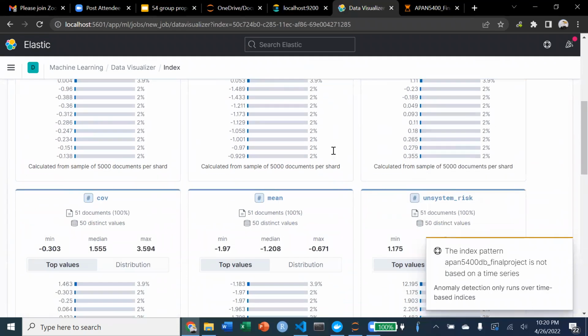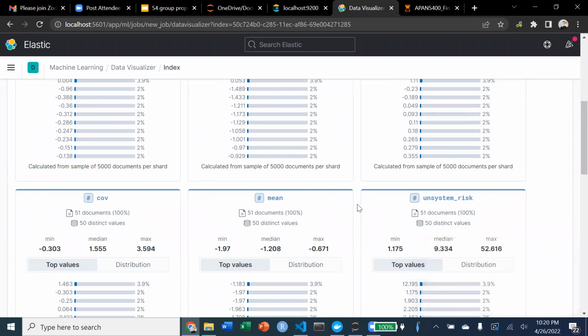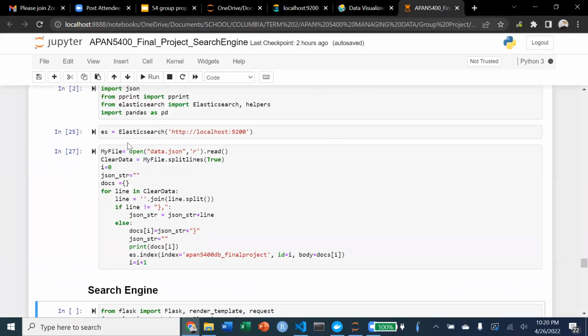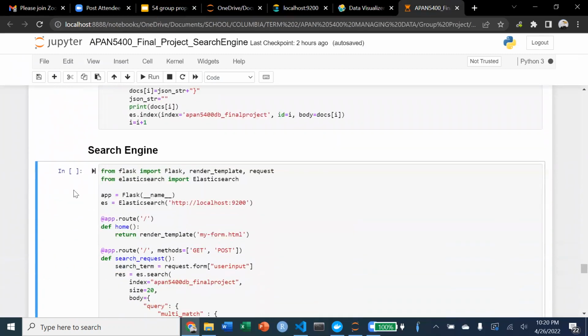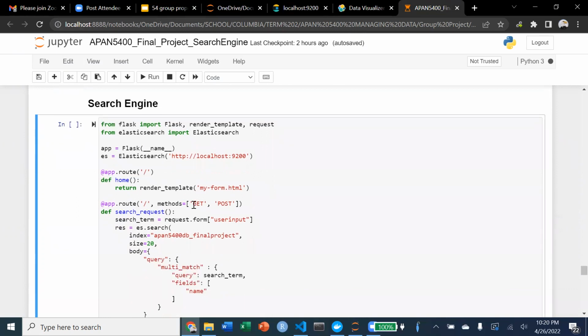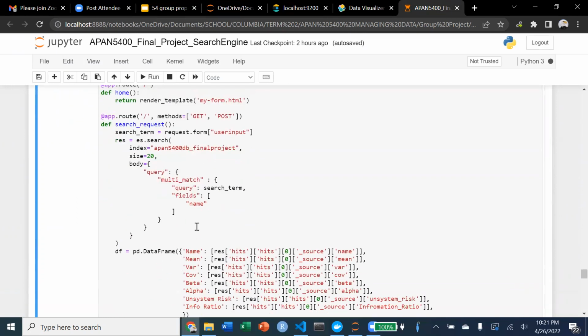It's all here. So Elasticsearch will serve as a data warehouse with all these documents indexed. So again, we're going to go back to our code to show you how our Flask API works, connecting to this index within Elasticsearch.